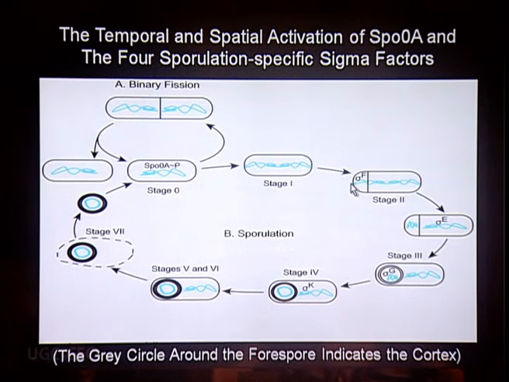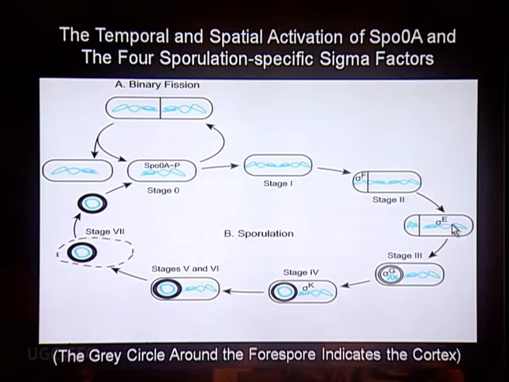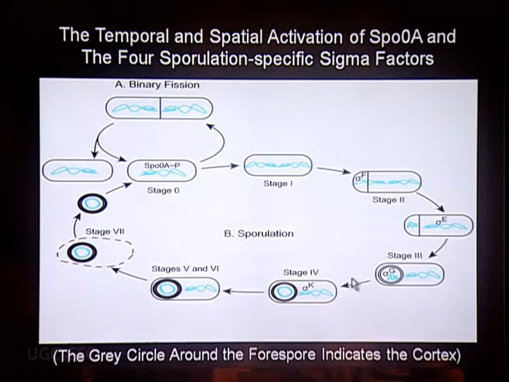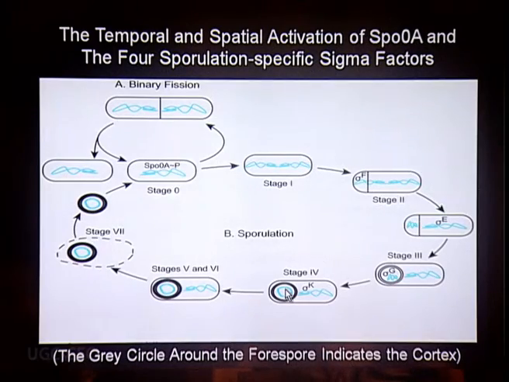And these are the different stages where you can see that the initial sigma is sigma F, and in the small portion in the vegetative cell, it will be sigma E. And this particular sigma E and F is regulating the initial part of the cell division, where sigma is giving the membrane stability. And finally, it is the sigma F which is gradually getting modified to sigma G. So sigma G is in the pre-spore and sigma K is in the vegetative cell. So the formation of sigma K outside and sigma G inside will regulate the changes that will take place in the vegetative cell and endospore formation.